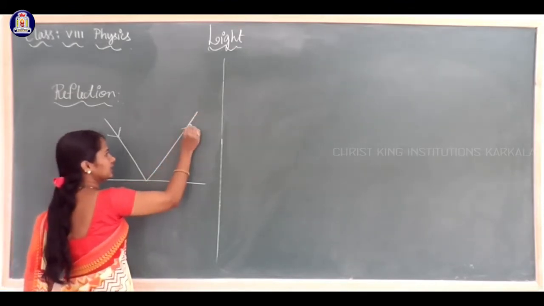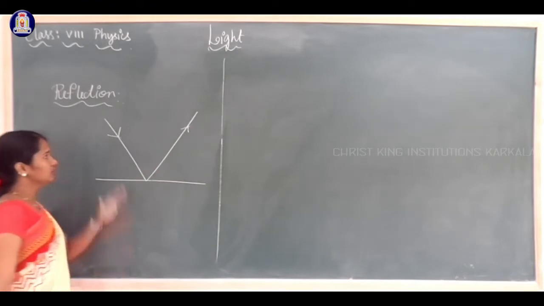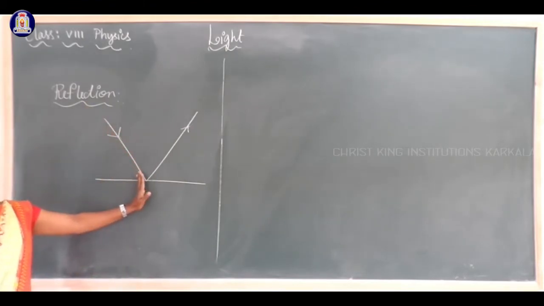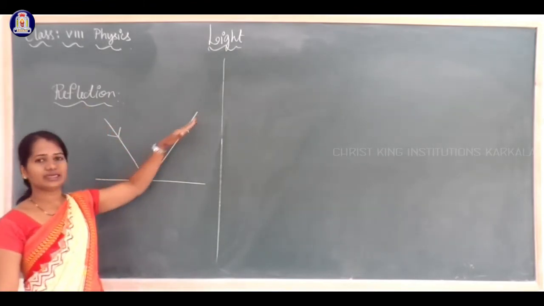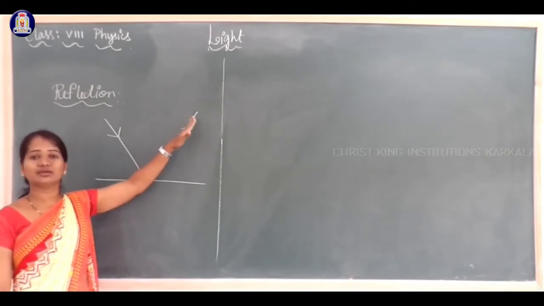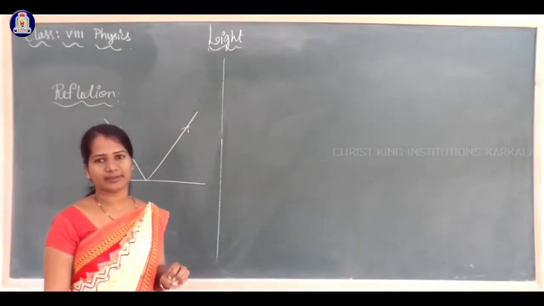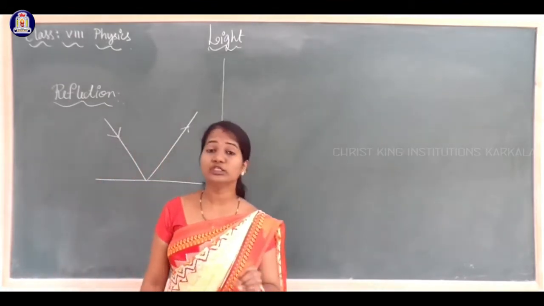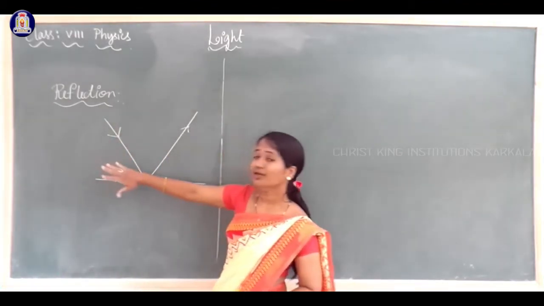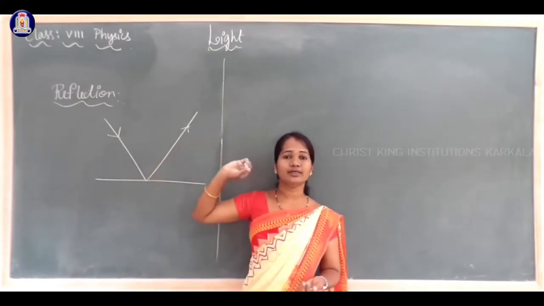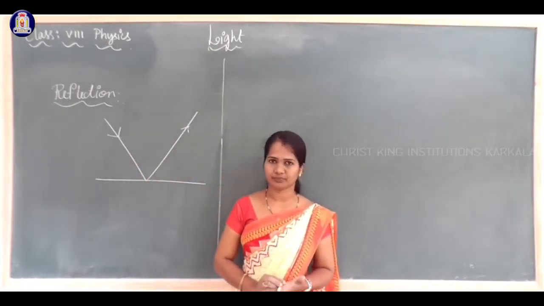Light gets reflected. Light which falls on a surface comes back. That phenomenon is called reflection of light. Bouncing back of light from a rigid surface is called reflection of light.